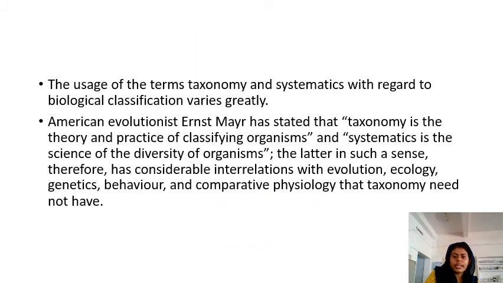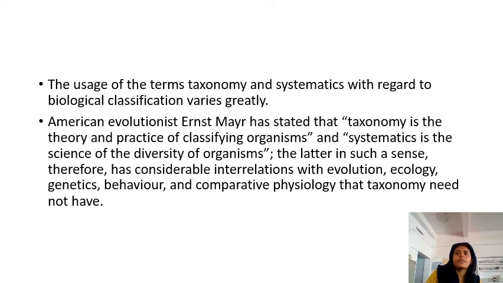Usage of the terms taxonomy and systematics: now we are going to discuss the exact difference between them. Actually, systematics varies greatly from the term taxonomy, because taxonomy is concerned with only classifying and naming organisms, but systematics is a more elaborate term.